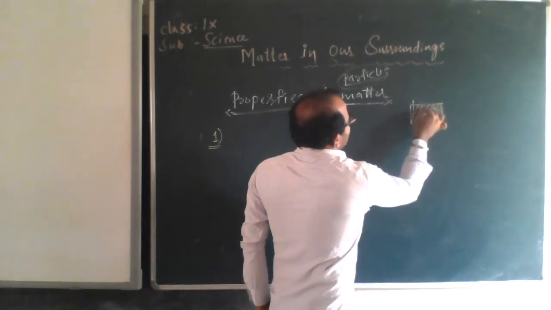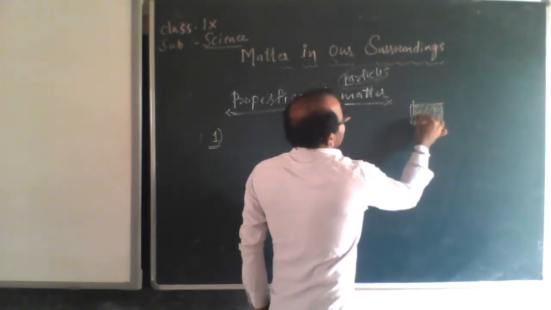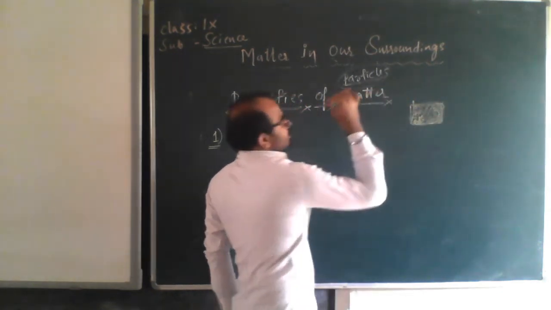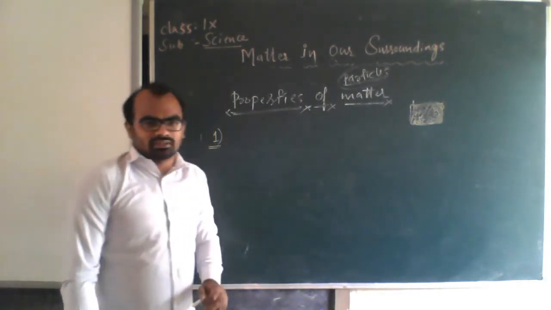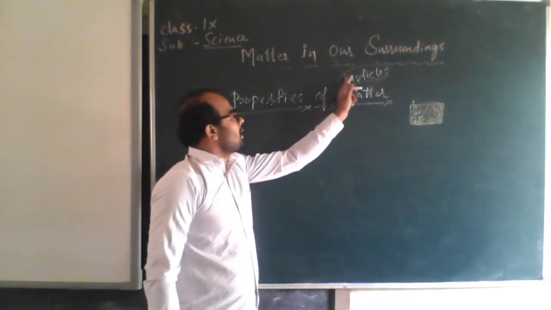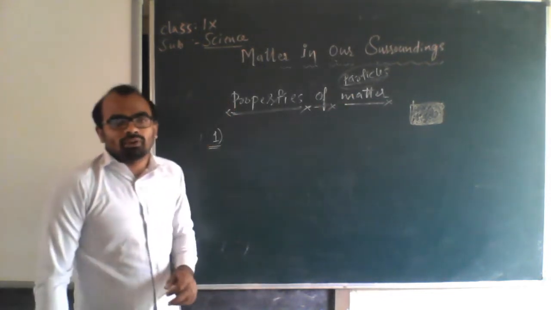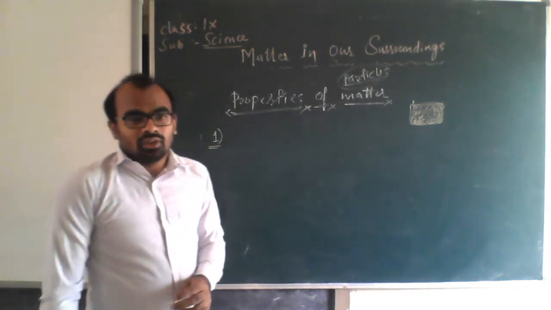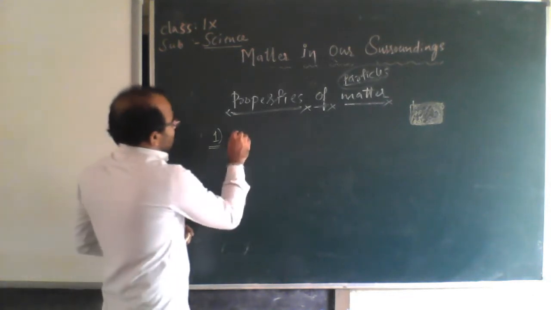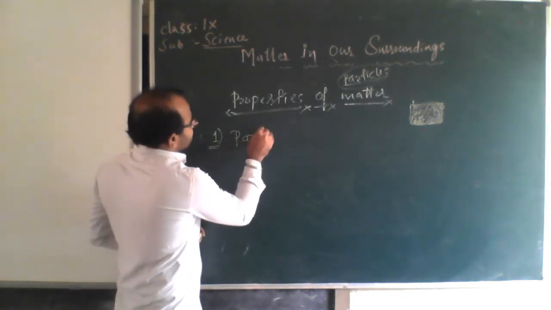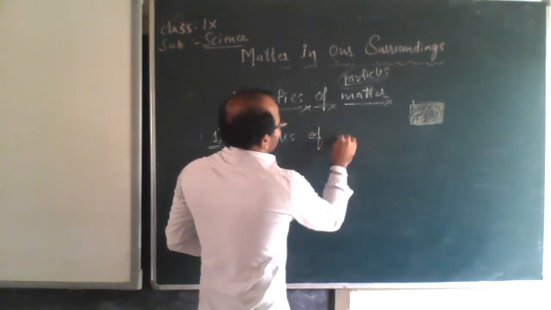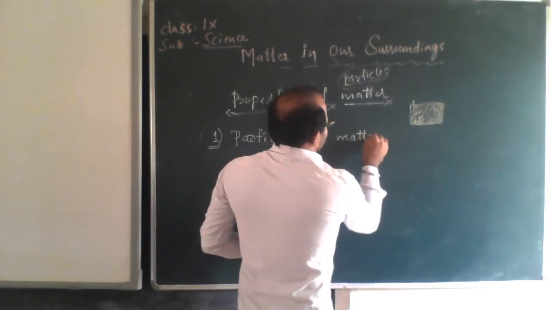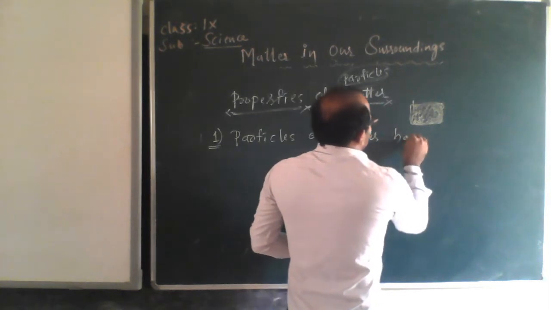Very small particles present inside. That stone is made up of these particles. So what are those properties of particles? Properties of particles of matter or properties of matter. So first one, particles of matter have a space between them.